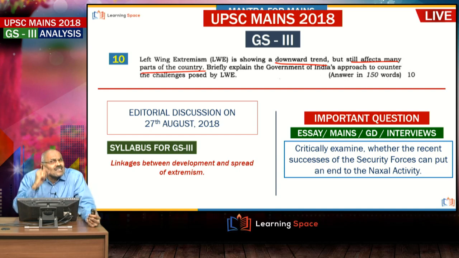And this is an expected question. Why this is expected is that left wing extremism is on the wane, it is on a reducing trend. In this context, a number of articles appeared, and the most recent in August itself, right.